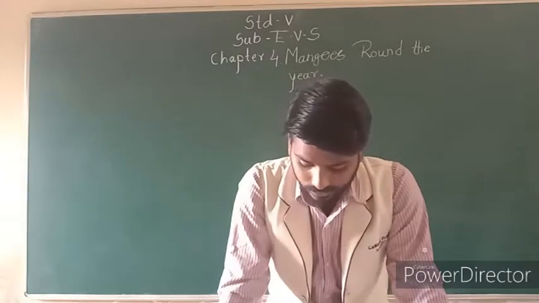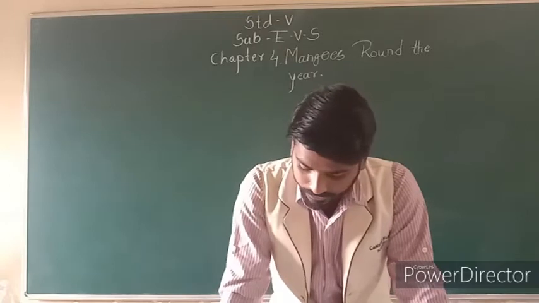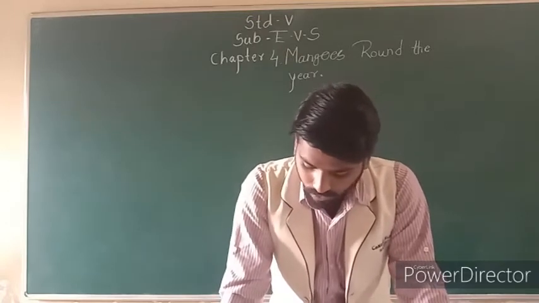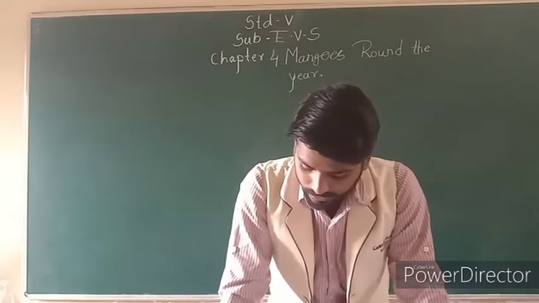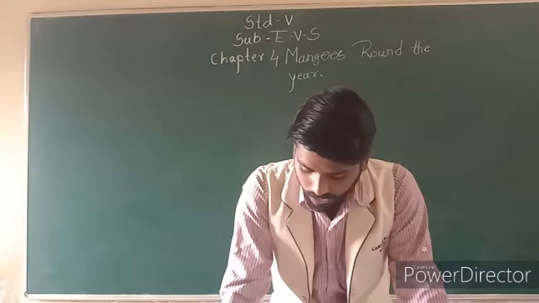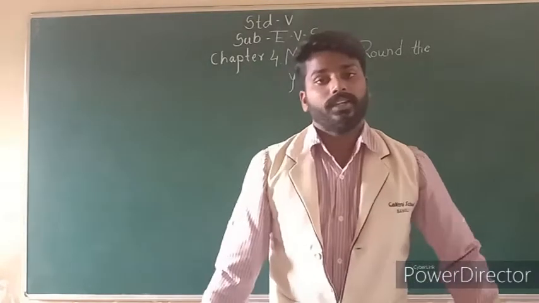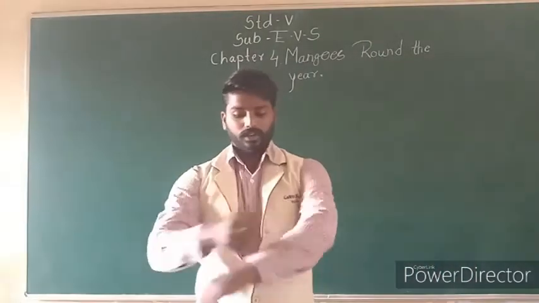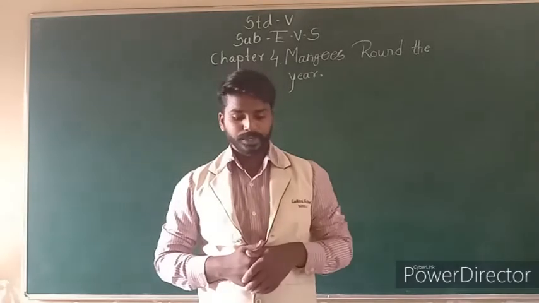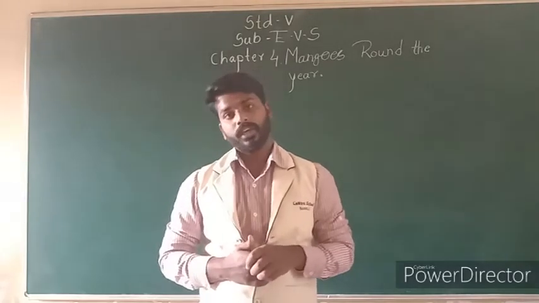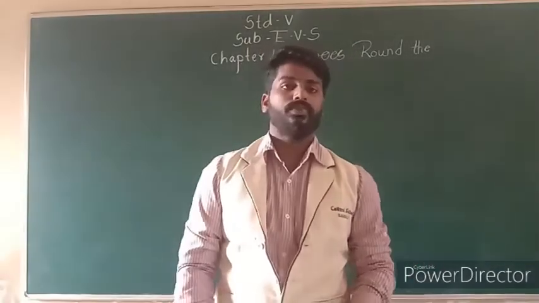Next, look carefully at 2-3 packets of food items. What can we know from what is written on the packet? When you buy anything from the market, what do you look for on the packet? As I told you, you have to look at these things. You have to write all those things there, and for homework you have to write all the questions on page number 36. Okay, so today we'll stop here and the next part will continue in the next video. Thank you so much.